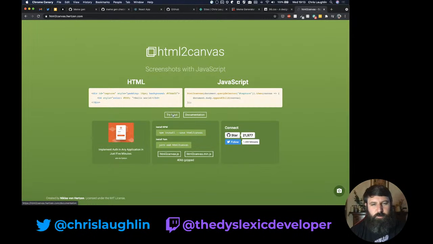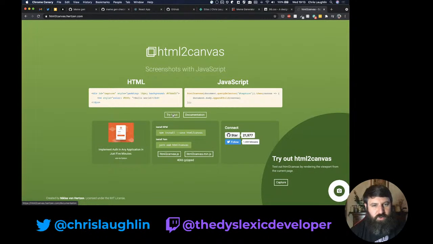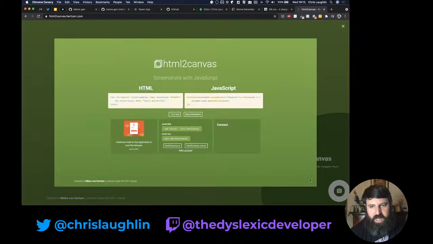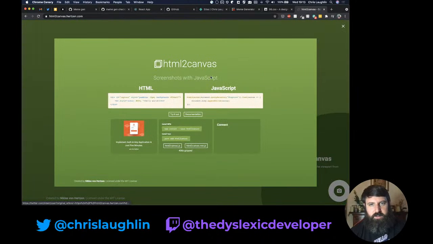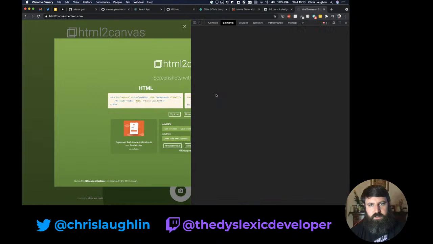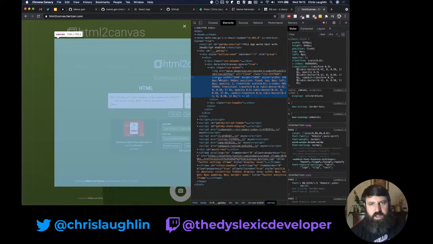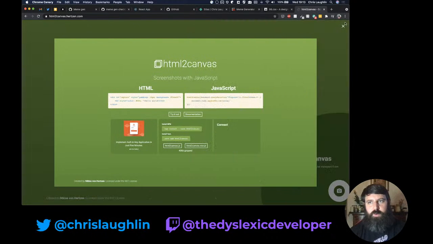So the example on the site's really weird. It says try it out. So I hit capture and it just gives me the full screen. So it must be just grabbing this, and this is, you know, copy as image. So it's obviously an image. If I hit capture again, can I inspect element on that to see what this actually is? Yeah, so this is our canvas, which is our image. This gives us something to work with.